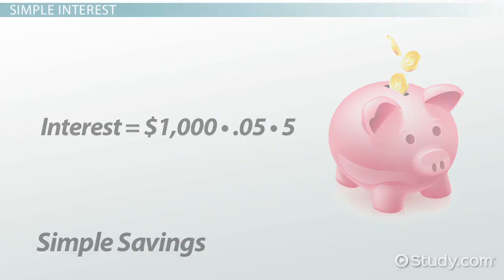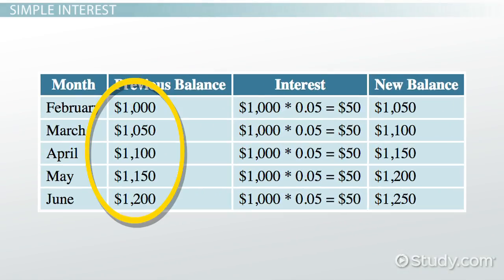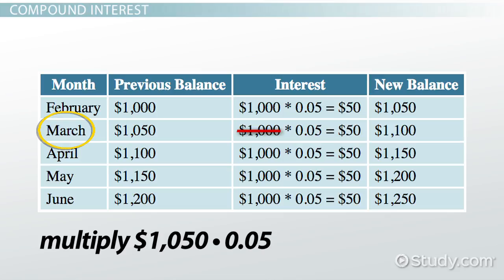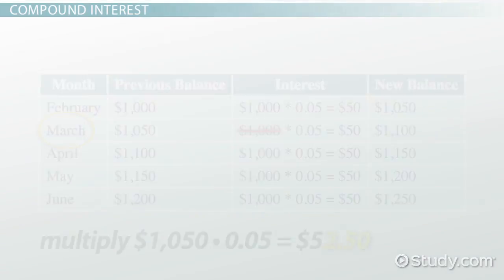But wouldn't it be nice if the bank used the new, higher balance every month to calculate the interest? Say, for example, that in March, instead of using the original balance of $1,000, the bank used the new balance of $1,050 to determine the monthly interest. To do this, multiply 1,050 times 0.05. This equals $52.50. Even though this new interest is only $2.50 more than the old one, watch what happens.